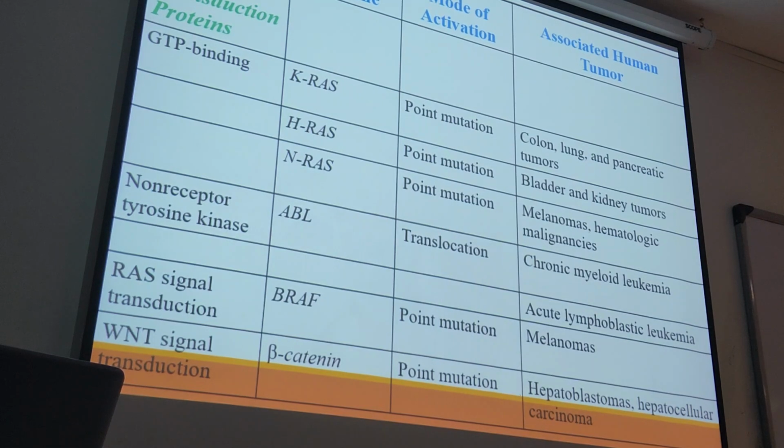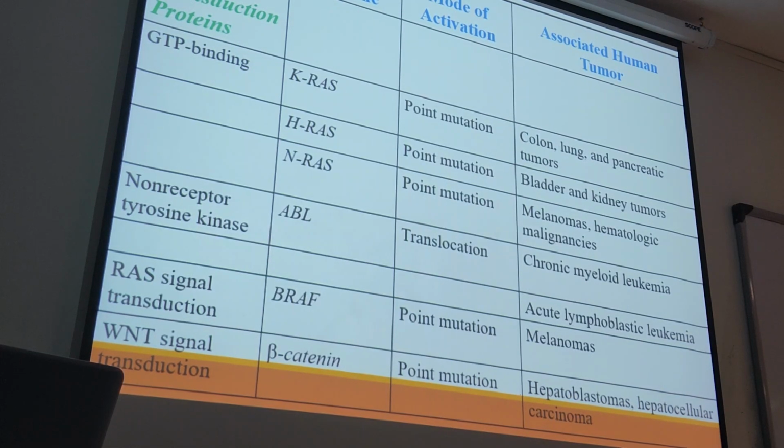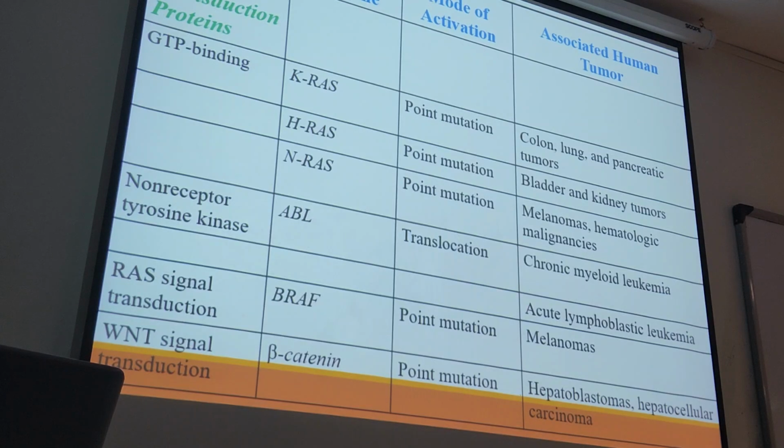The third one, remember, we have growth factor receptor, and the one signal transduction protein. If something goes wrong in the process of those genes that are responsible for signal transduction protein, now they are not under control, and again we have the process of cell proliferation automatically without any control. The example could be a GTP binding because of point mutation, KRAS, we have colon cancer, lung cancer.